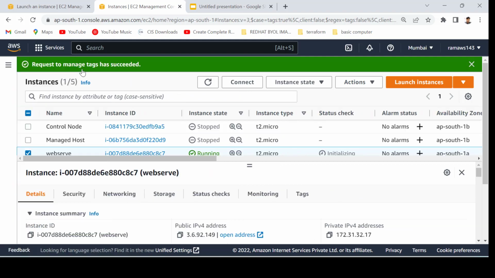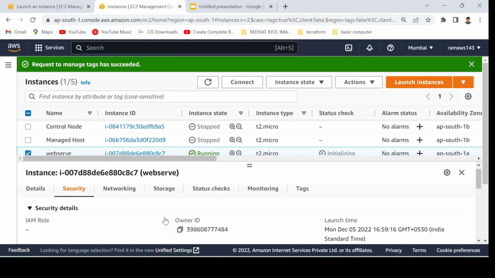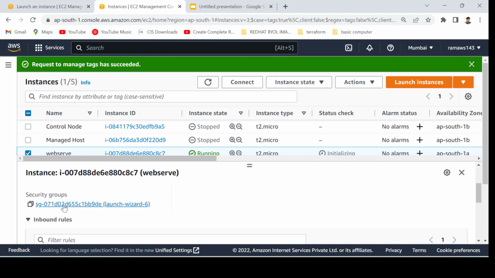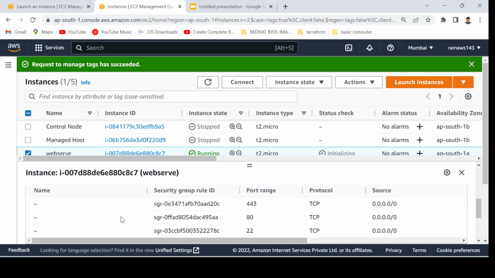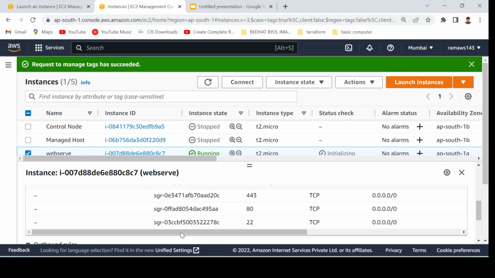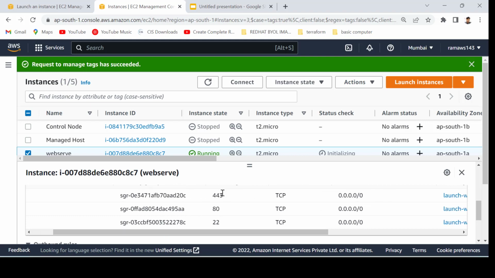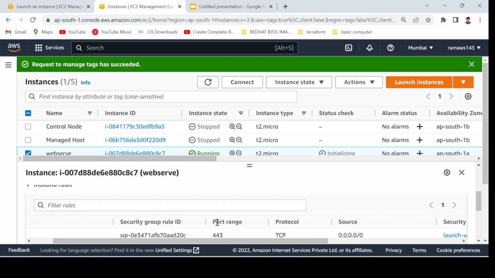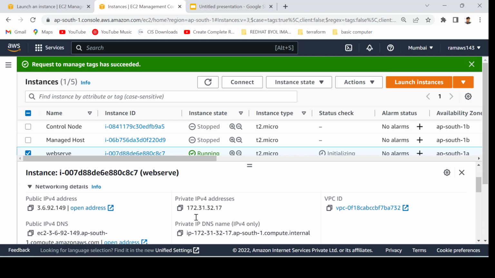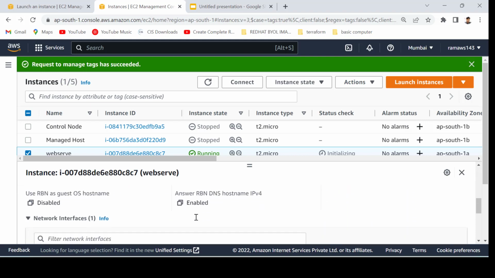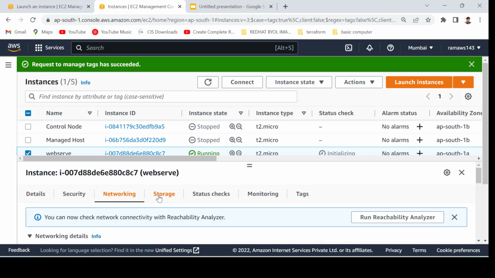This is security, and as we have discussed about the security group, here you can see the rules and protocols which are enabled. As we have selected the three options, it has already created three rules: one for HTTP, HTTPS and SSH, right? Further, it discusses the networking details. There are a lot of options, and we will be creating a dedicated video on that, which gives a deeper understanding.